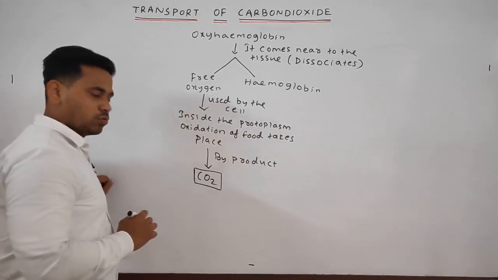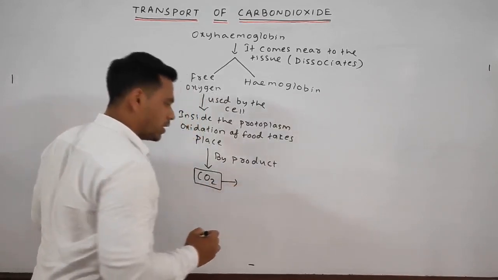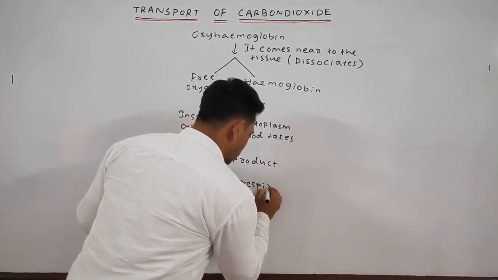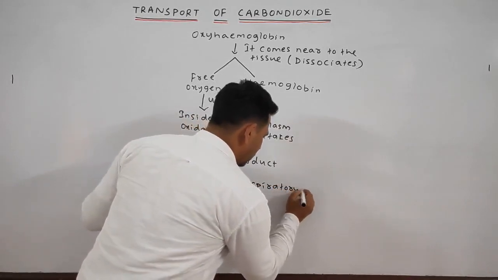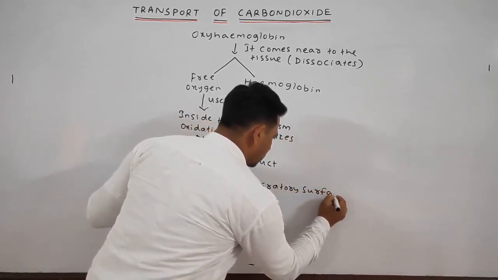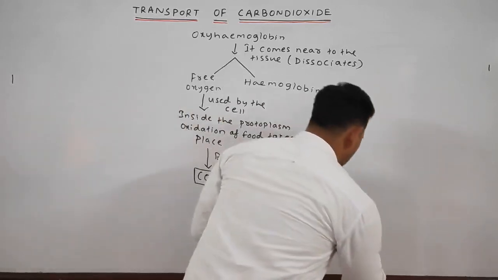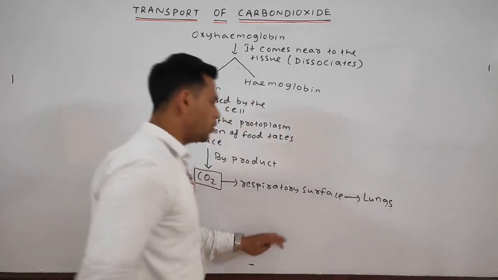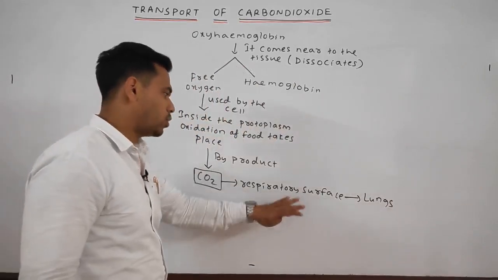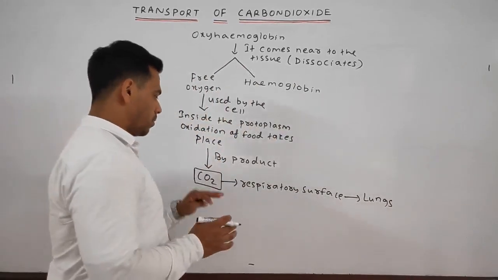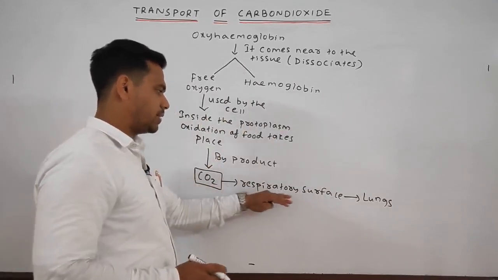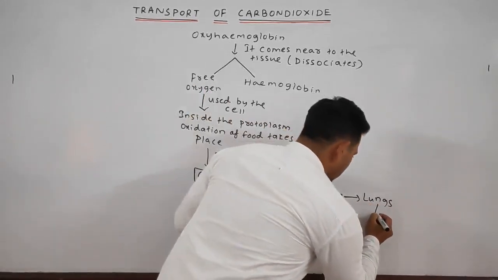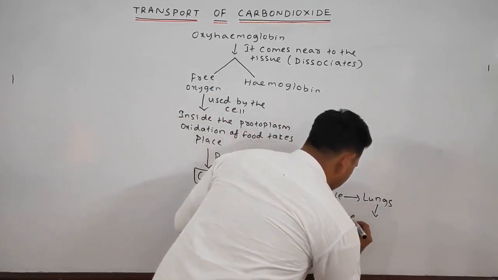This CO2 passes through the respiratory surface and then through the lungs, which are almost the same, and finally the CO2 is released out.